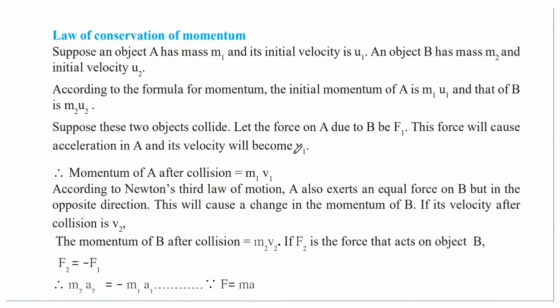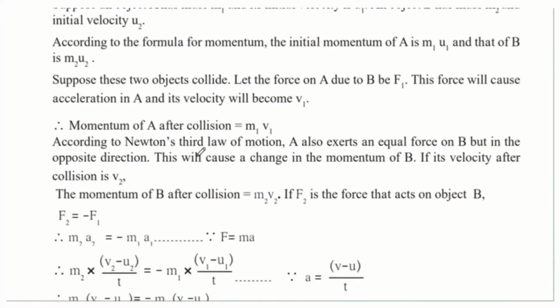So after the balls have clashed, a different velocity will be formed, and this we are taking as the final velocity v1. So the momentum of ball A after the collision will be the mass of ball A, which will not change. So therefore we are taking it as m1 only, and now the new velocity, therefore we are taking it as v1. So the momentum of A after collision will be m1 into v1.